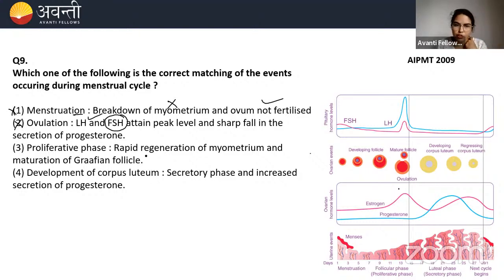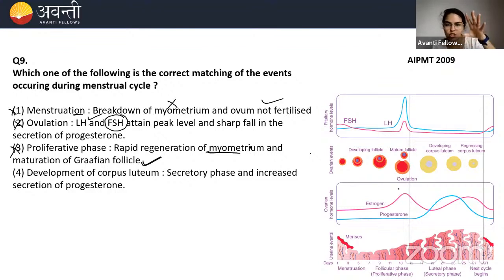Then proliferative phase, rapid regeneration of, why is this person saying myometrium? No, this is wrong. Maturation of Graafian follicle, yes, this is there. But regeneration of myometrium, no, it is endometrium. Why? Because endometrium is the one that is lost in the menstrual cycle. So that's why regeneration of endometrium should happen, not myometrium. Myometrium helps only during the contraction of the uterus.